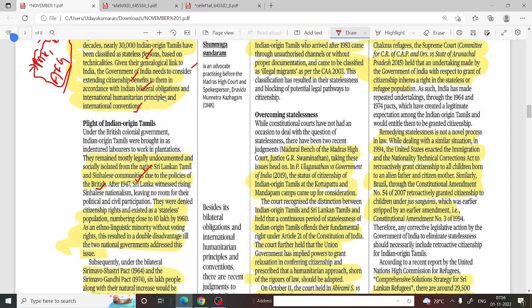They were denied citizenship rights and existed as a stateless population numbering close to 10 lakh by 1960. As an ethno-linguistic minority without voting rights, this resulted in a double disadvantage till the two national governments addressed this issue.